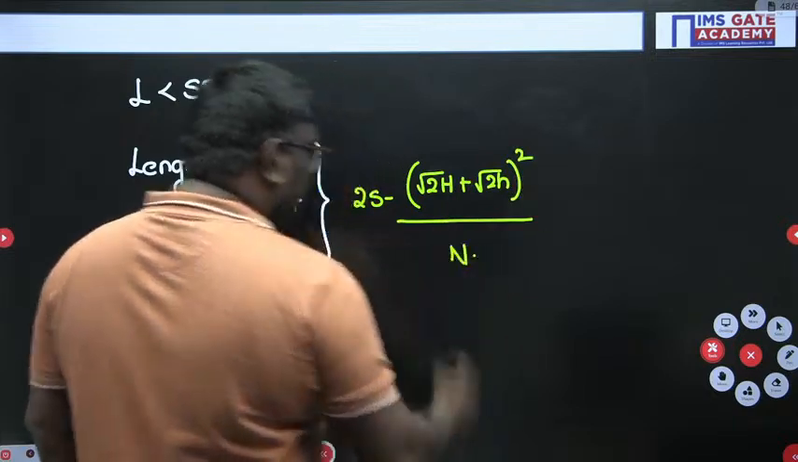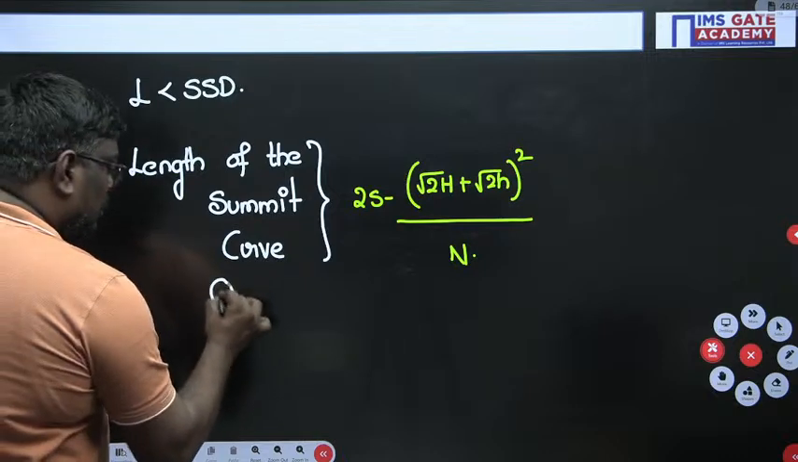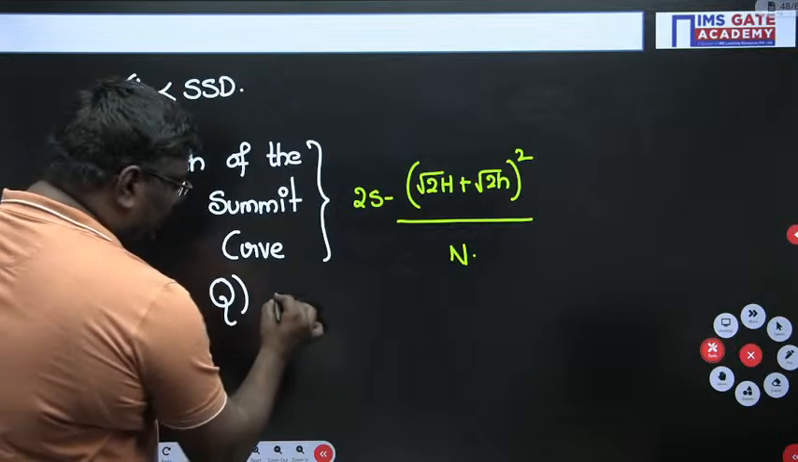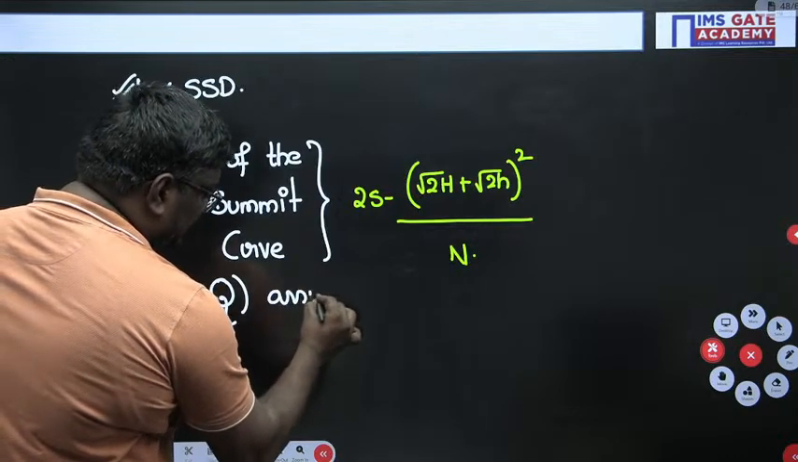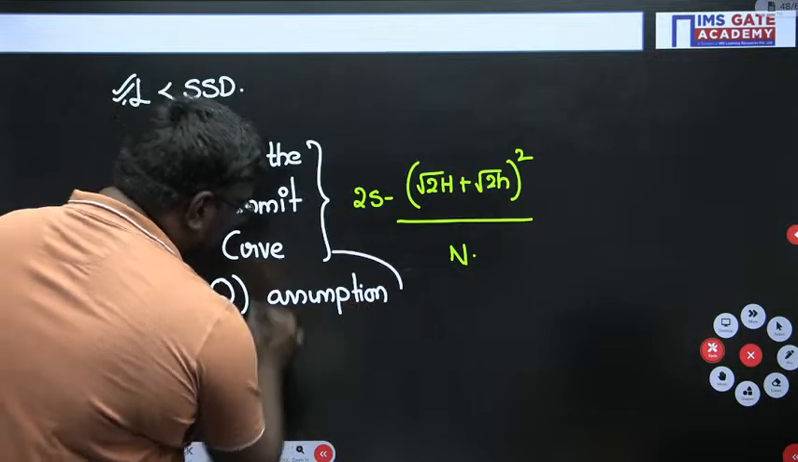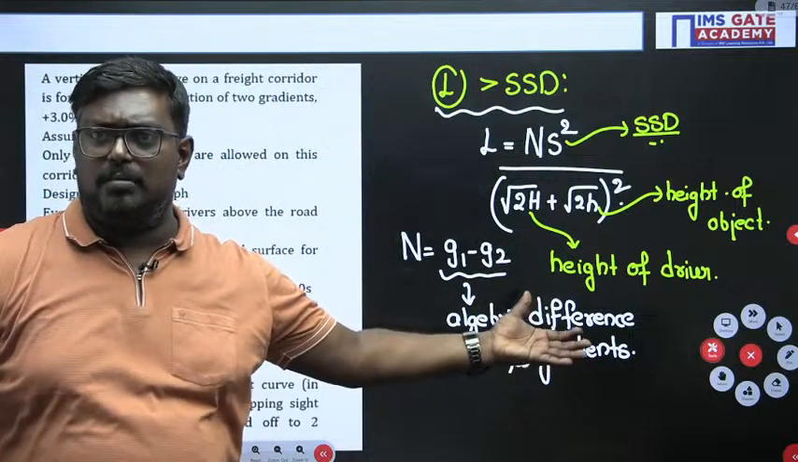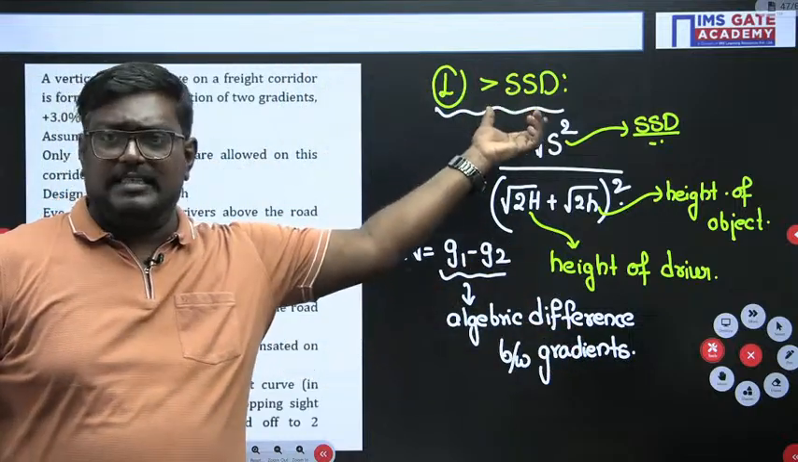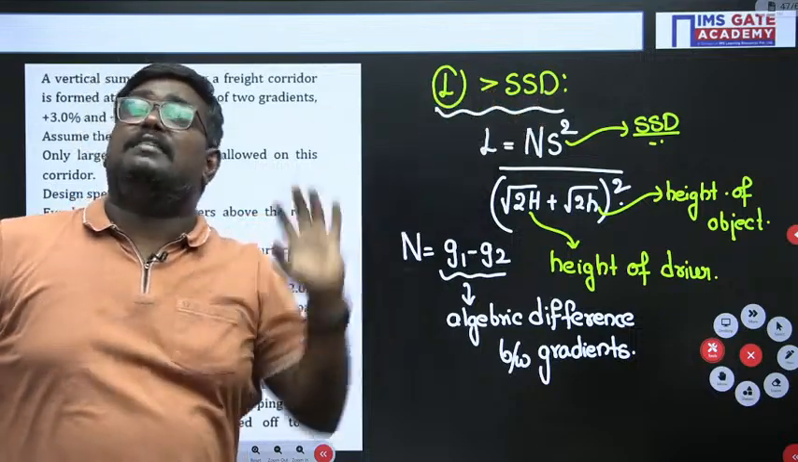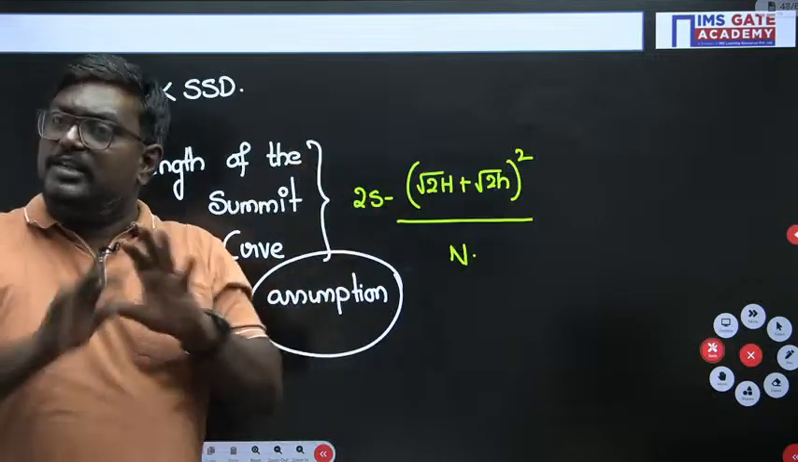Sir, there will be a question asked by all the students: whether we have to use case 1 or case 2. Sir, this is like an assumption. Suppose I follow the first case, I use the first formula. Now I have calculated SSD, and if the length of the curve is not more than SSD, then your assumption is wrong. Then you have to go to the second case. There is no other way.